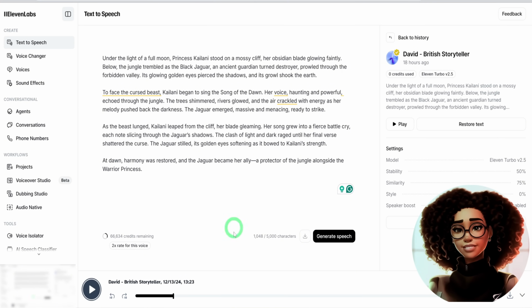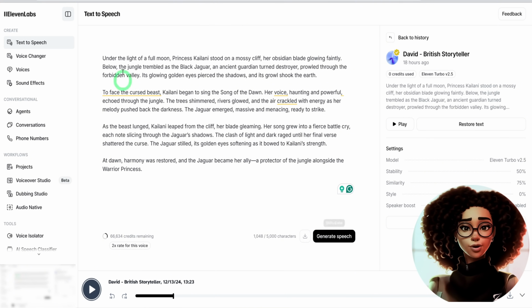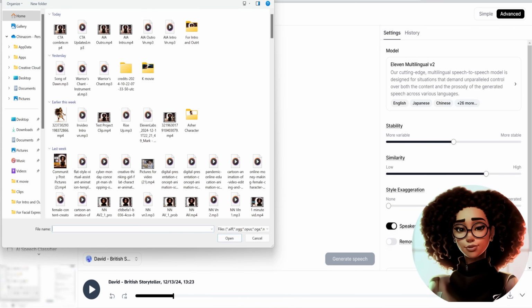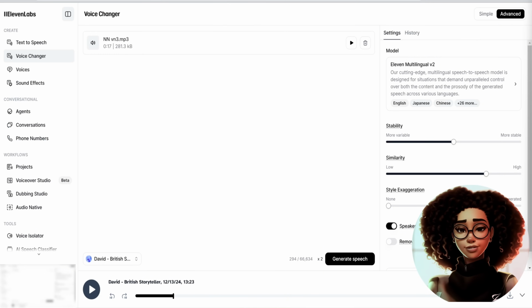If you prefer to narrate the story yourself but want to enhance it, you can use the 11 Labs Voice Changer tool. Once you upload the audio, you go ahead and choose the particular voice you want it to switch to, and then click on Generate, and automatically that voice switches over to the voice that you have selected, which is a very good feature which can come very handy.